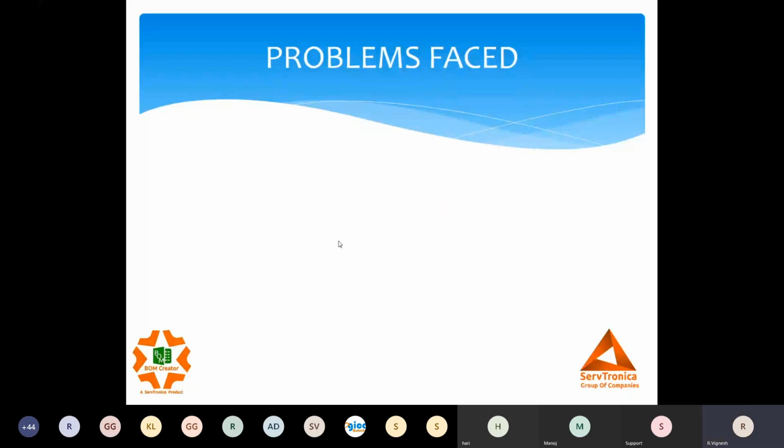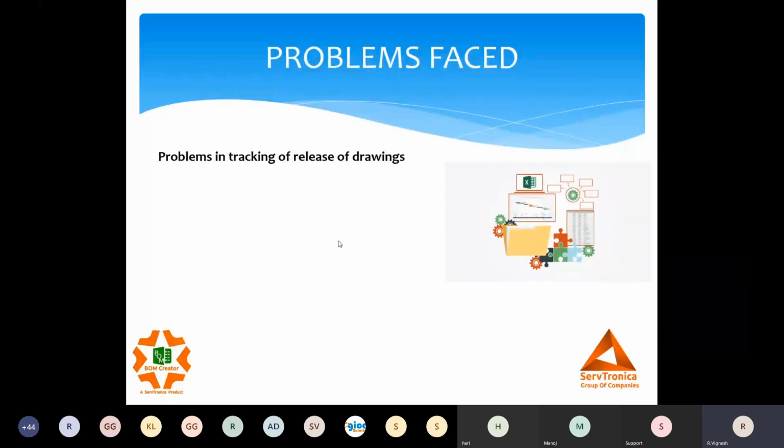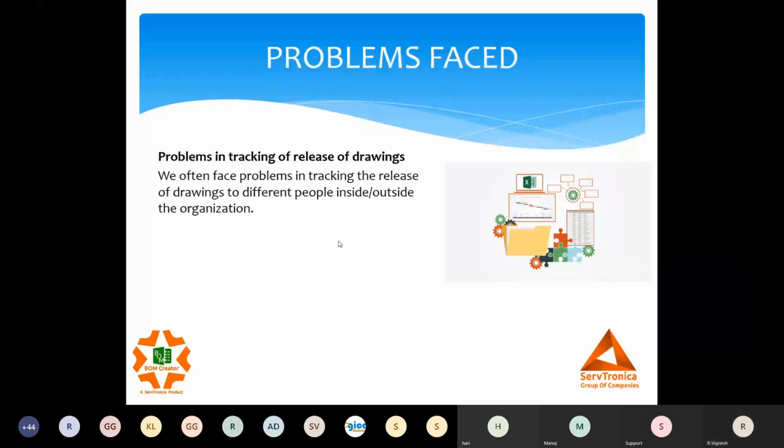Next, another major issue is the tracking of release of drawings. We release drawings to production, quality, purchase, etc. Sometimes they come back to us saying they haven't received the drawing. We maintain some registers or Excel sheets recording that we have released the drawing, but we do not have a proper track of everything, which again leads to a goof-up inside the organization.